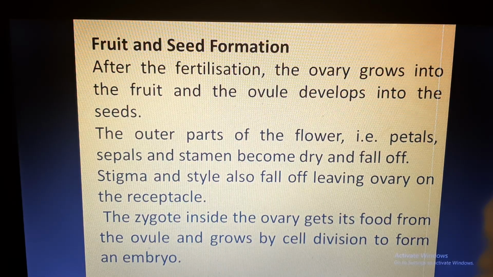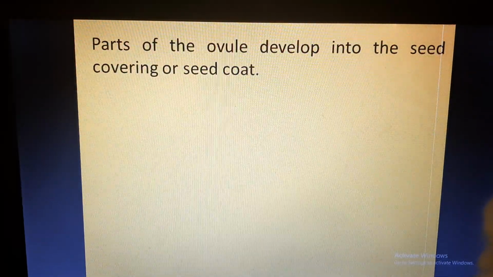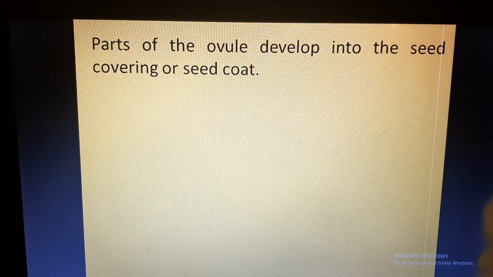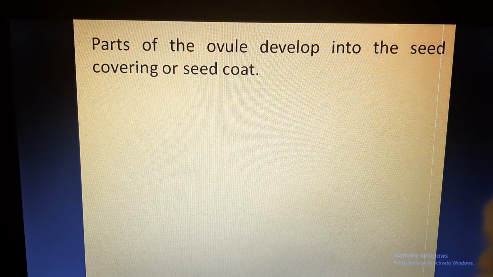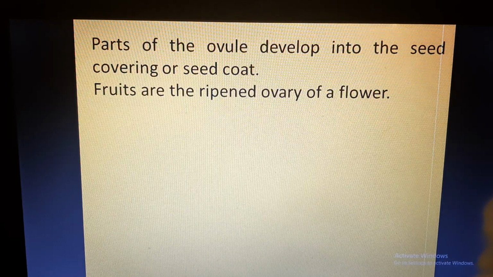So we had discussed that the male and female gametes produce the zygote. Now this zygote starts developing, and from where is it getting its nutrition? It is getting its nutrition from the ovules, and the zygote will develop into the embryo. Now parts of the ovule develop into the seed covering or seed coat. So the ovule will develop into the seed covering or seed coat.